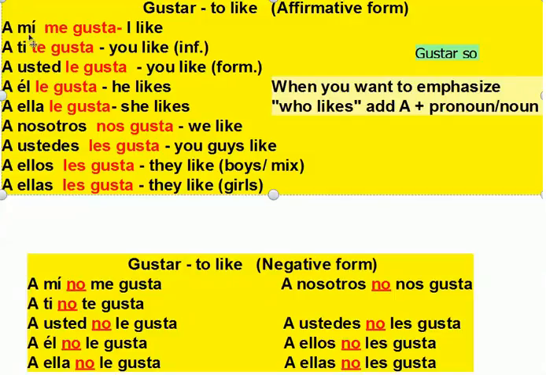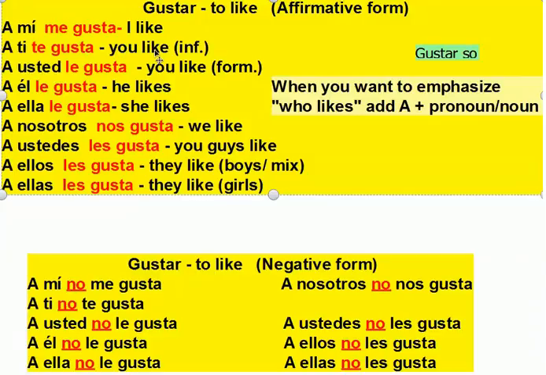A mí would be the subject, the pronoun. Me gusta would be the verb. So I need to match me gusta with a mí. Remember, I don't use yo with this verb. When I say you like informal, I say a ti te gusta. Again, the reason I don't have tu here is because with this verb, gustar, I can't use tu. So instead of tu, I'm going to use the word ti. A ti. A ti te gusta.